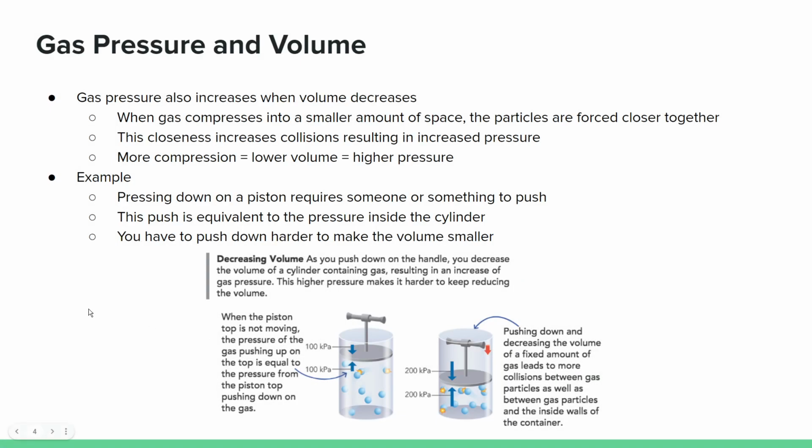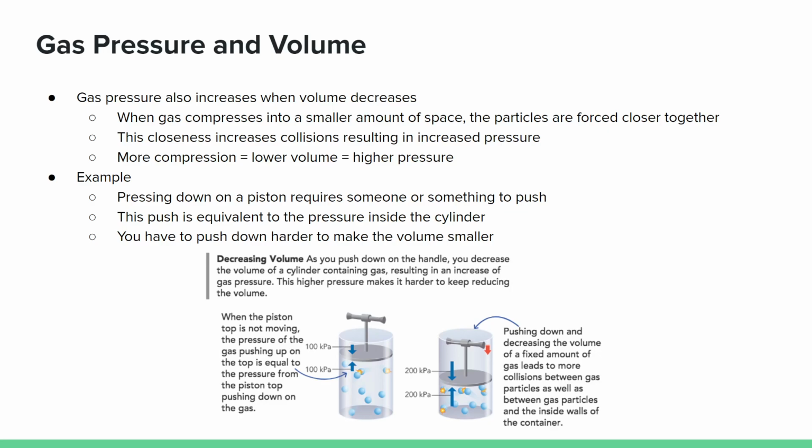So now let's look at gas pressure and how it relates to volume. Gas pressure increases when volume decreases. When gas compresses into smaller amounts of space, the particles are forced closer together. This closeness increases collisions, resulting in increased pressure. So basically, more compression means a lower volume, and that equals a higher pressure.